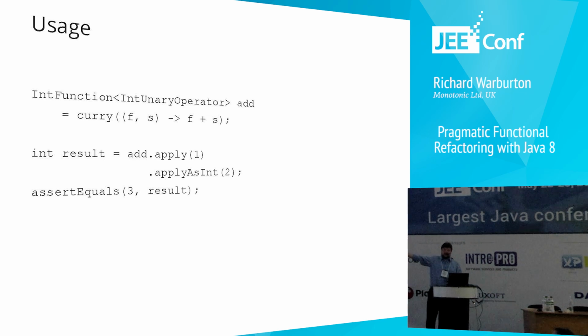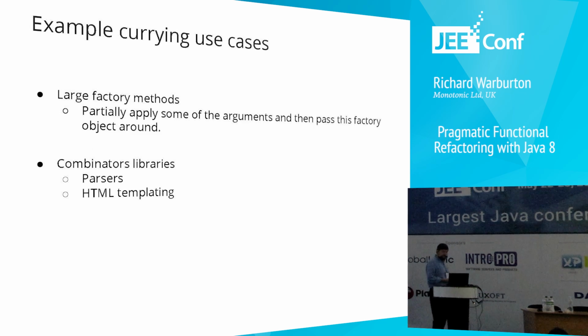And then you'd use that currying function like this. So here's an example function that takes two arguments, and our curried function is that add method, and then we can apply the first argument to it, which is 1, and then we can apply as int the second argument, which is 2, and then we'll get 3 at the end. So that's how we've broken up this application through currying, and then done partial application, feeding in the arguments one at a time. Okay?